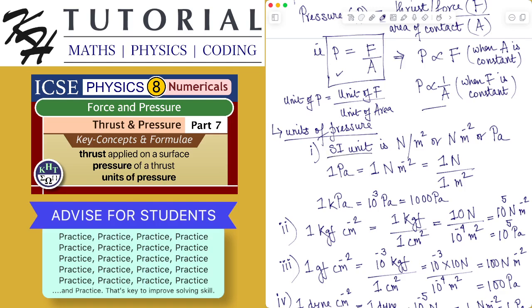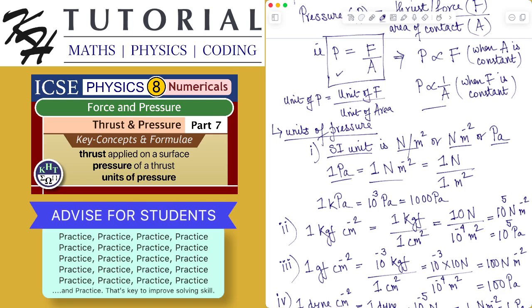Now let's first consider the SI unit. We know the unit of force is Newton, and the unit of area is square meter or meter square. So the SI unit will be Newton per meter square, which is also denoted as Newton meter to the power of -2. So this is Newton per meter square. Now this Newton per meter square is also termed as Pascal, based on the name of the scientist. So what is 1 Pascal? 1 Pascal is 1 Newton per meter square.